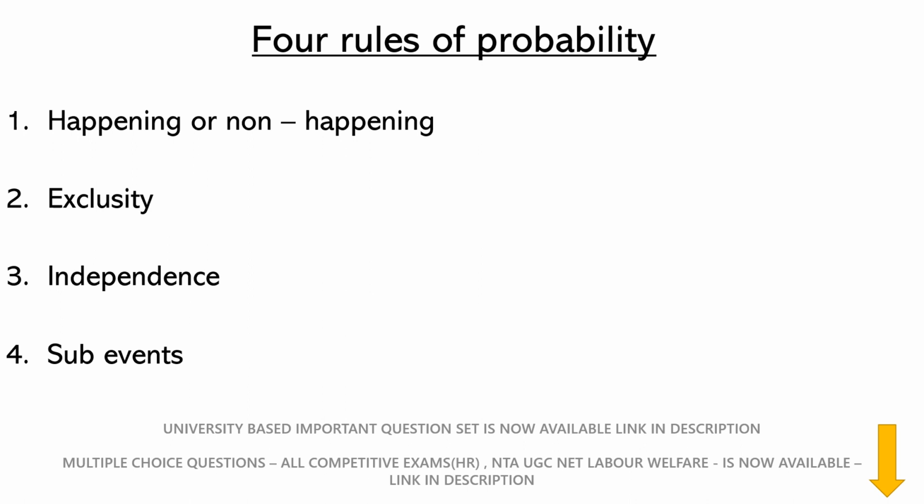Next one, independence. Independence means when one event happens, the other event will not happen. Next one, sub events. When one happens, the other can also happen. That is sub events. Like I said, it's similar to a subset of sample space. So they are not mutually exclusive, they are independent of each other. That is sub events.